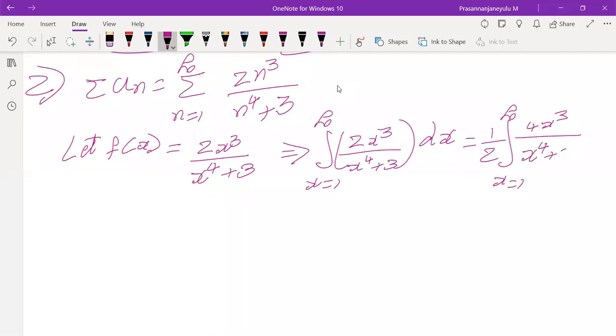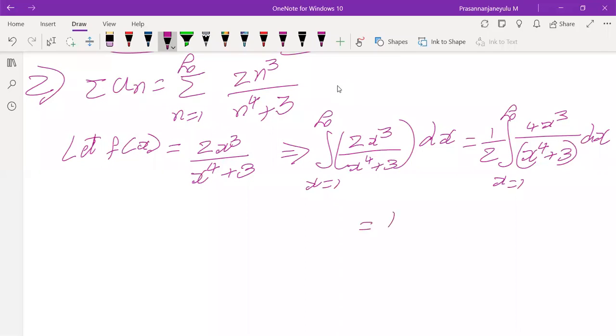Because if you observe the denominator as the f of x function, what is the differentiation of x power 4 plus 3? 4x cubed. The numerator contains only 2x cubed, so we must get 4x cubed, so we multiply and divide with 2.